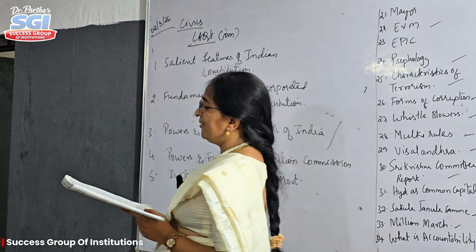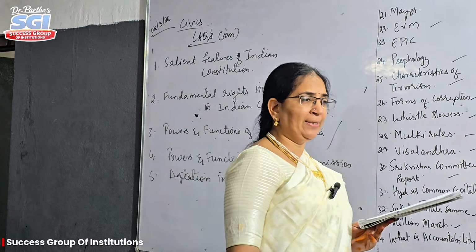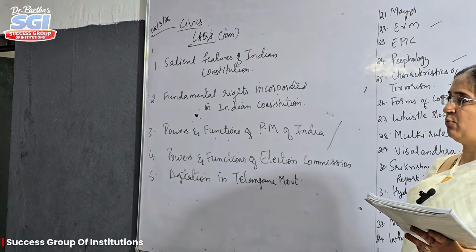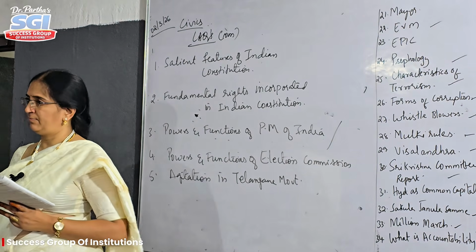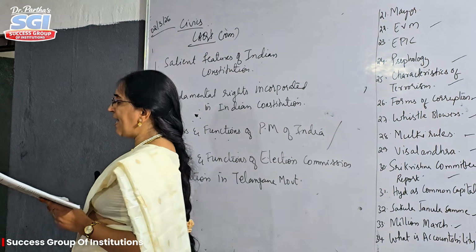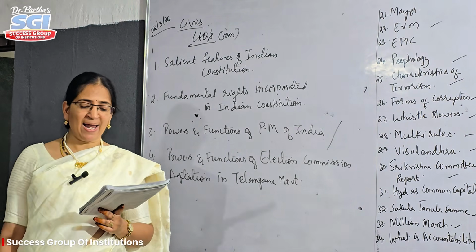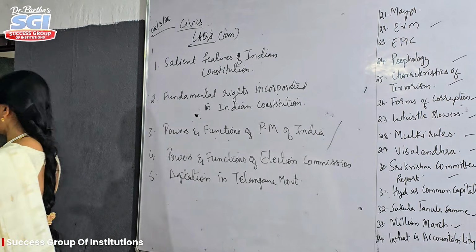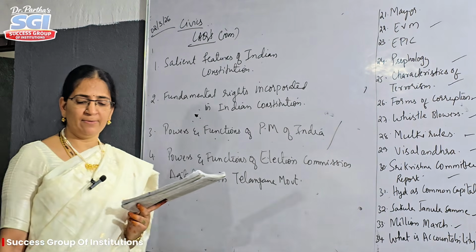What is the third one? Unitary and federal features. What is the fourth one? Parliamentary government. What is the fifth one? Independent judiciary.